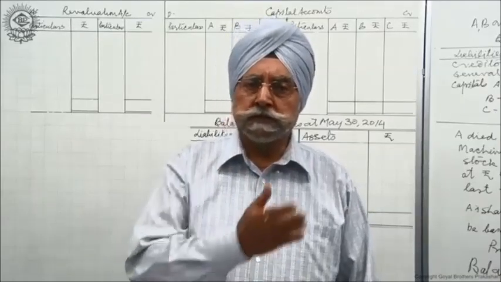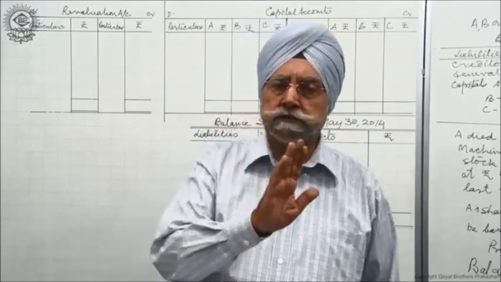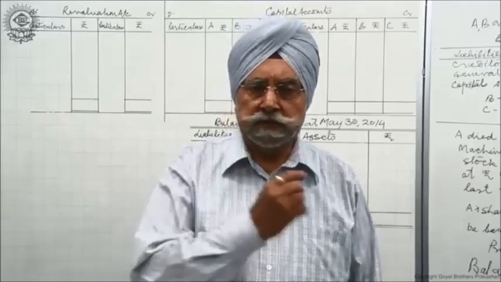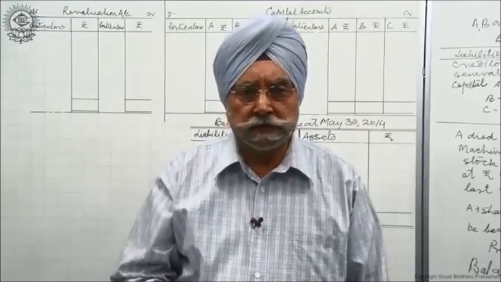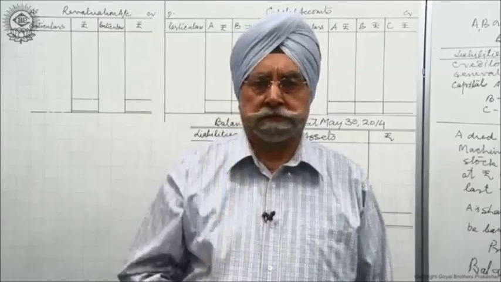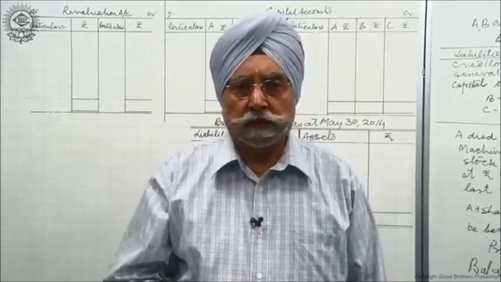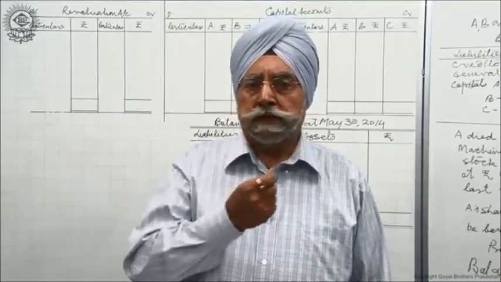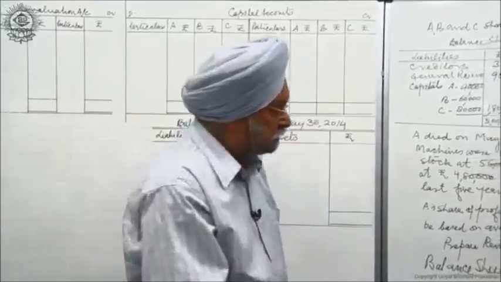The death comes 6 months after the closing of the year. So you have to see to it when the death has taken place. So in this question, I have taken the death to have taken place on June 30. That means 3 months after the closing of the year. So let us see the problem and try to understand what it has for you.